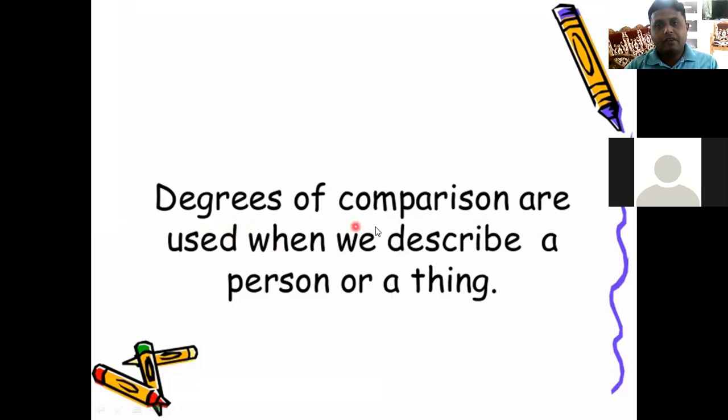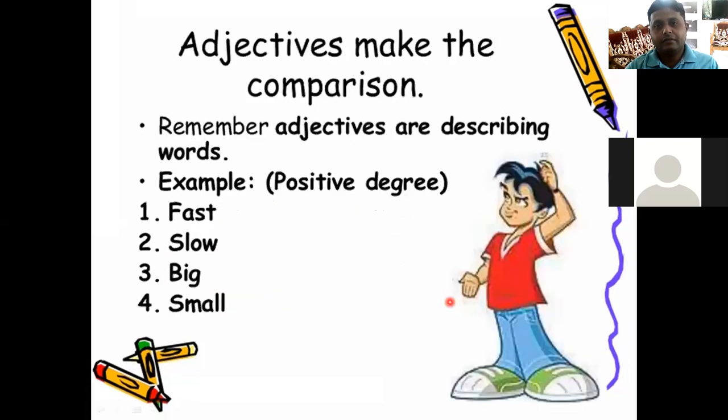So degrees of comparison are used when we describe a person or a thing. Your thing means anything, right? For comparison, we need to know the adjectives, right? As we know, for making comparisons, the knowledge of adjectives is compulsory.